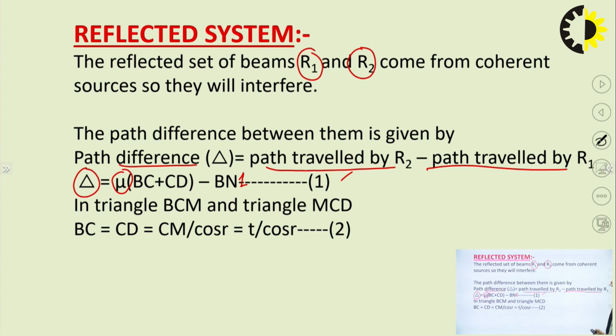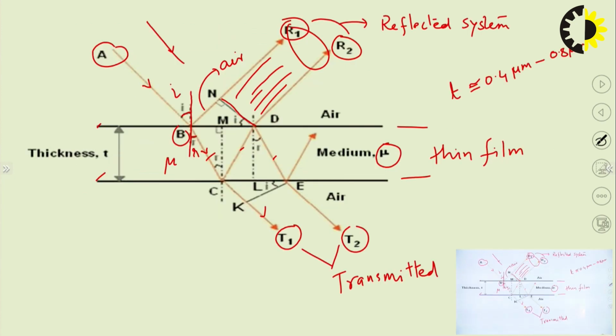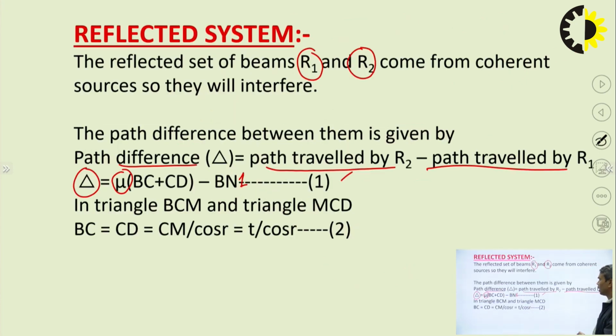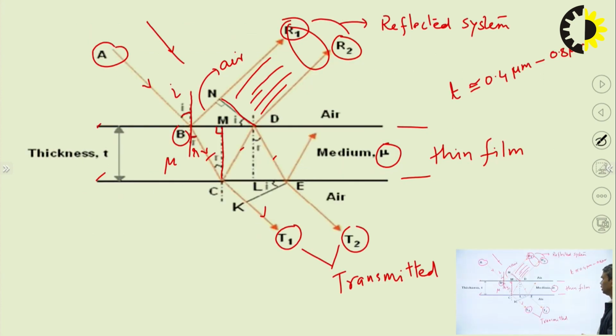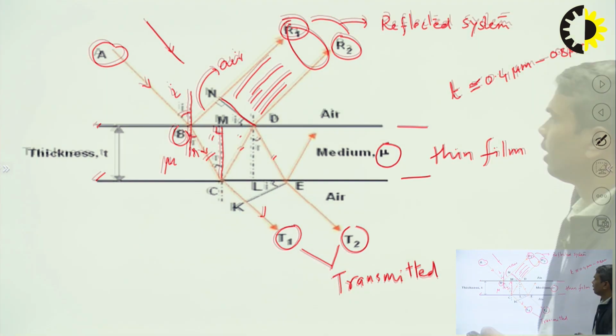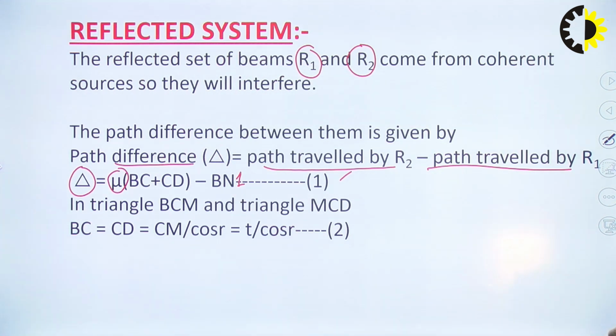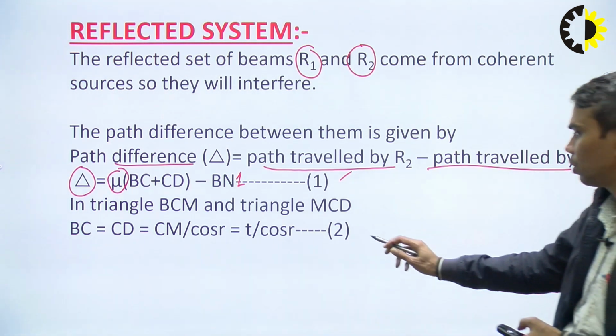In triangle BCM, this is a right angle triangle, so angle BMC is a right angle. The second triangle is MCD. So, we have taken two triangles BMC and MCD. BC plus CD, both are equal, so this is equal to CM by cos R, and CM is nothing but the thickness of the film t. So, t by cos R. So, this is equation number 2.